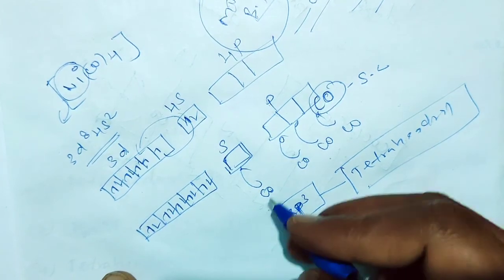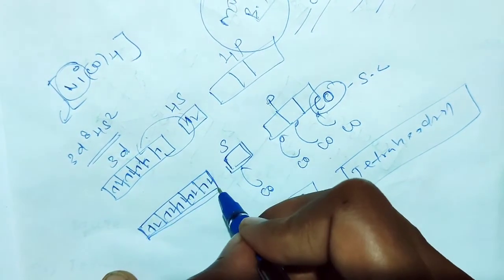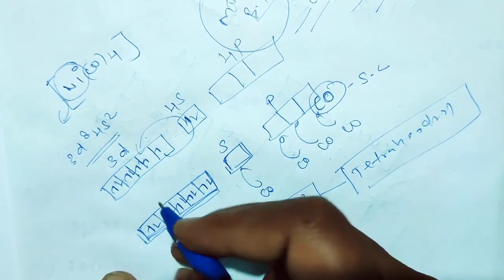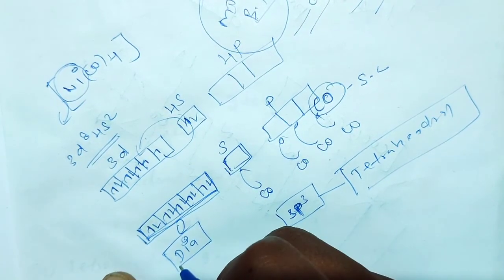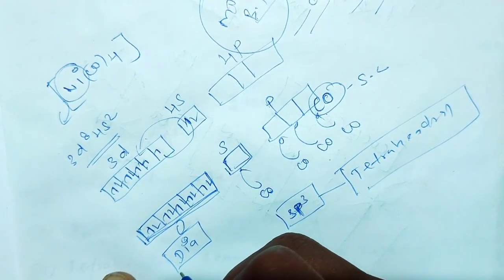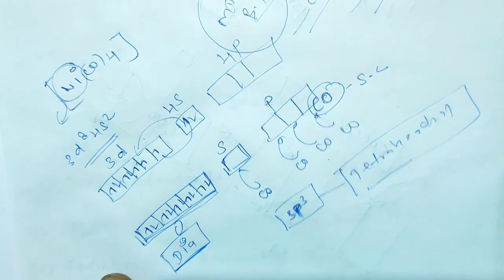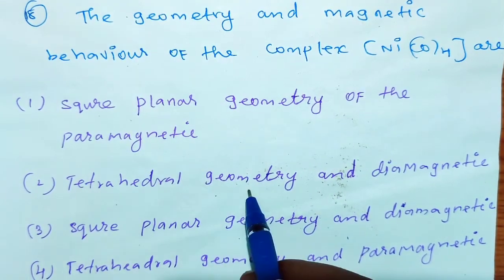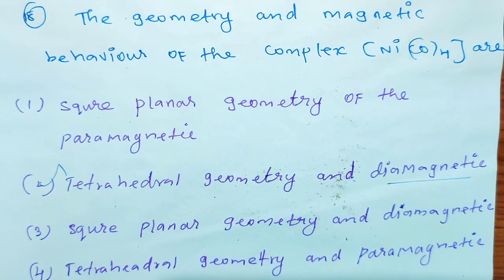So next, here there are no unpaired electrons, all electrons are paired. That's why this compound becomes diamagnetic. So Ni(CO)4 is tetrahedral as well as diamagnetic, right. So here you see the second option, tetrahedral geometry and diamagnetic. So the second option is the right option, right.